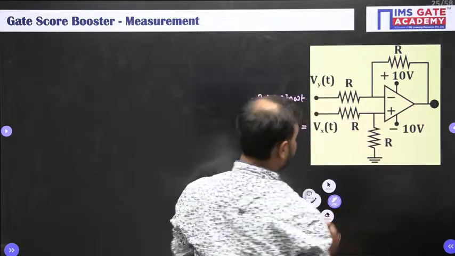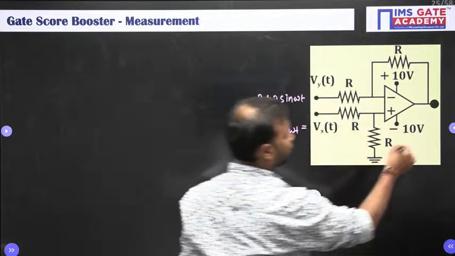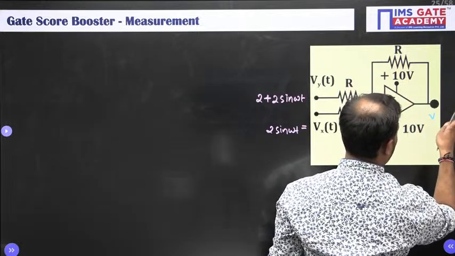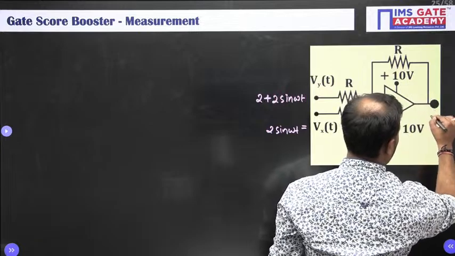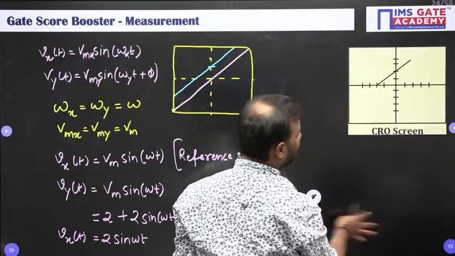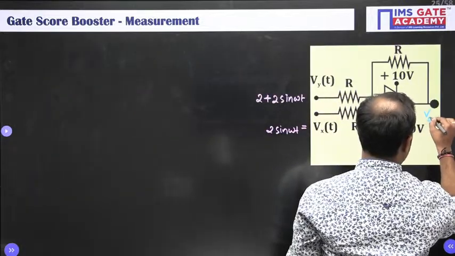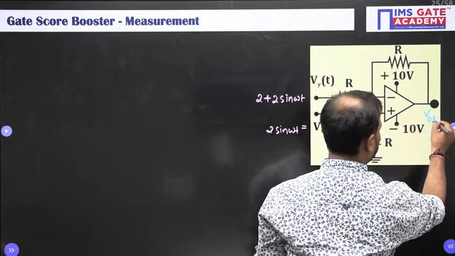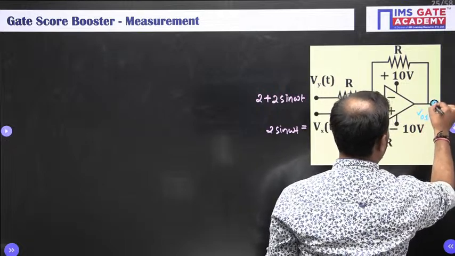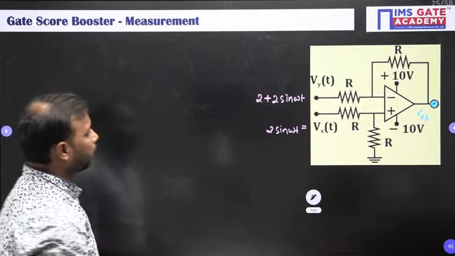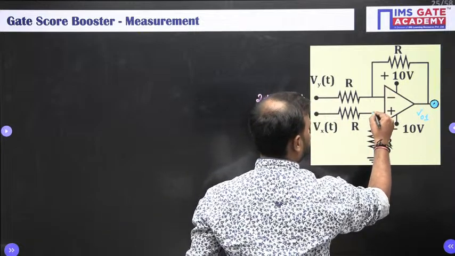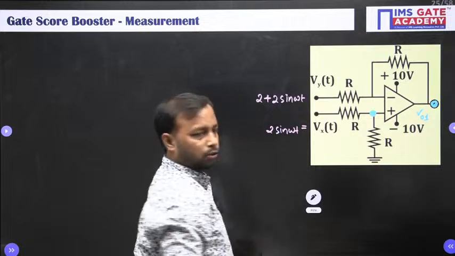Now, this is your op-amp and I need to find this voltage V0. So let me take V01, the output of the first op-amp. So how will we find it? Look here. First find the voltage here. So how much will this voltage be?